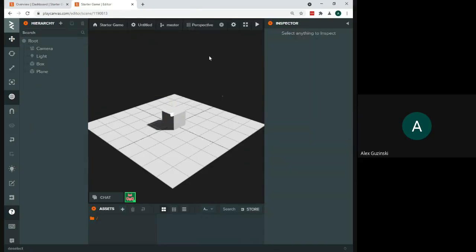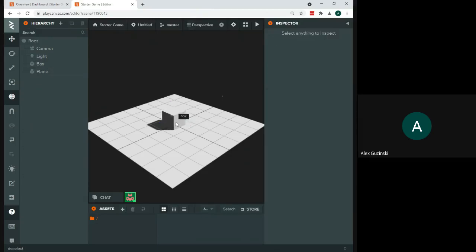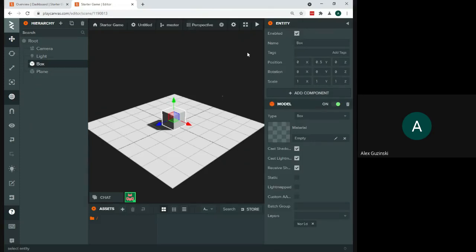Okay, so the first thing we're going to do is learn how to move some things around in our game. So let's say I want to move my box in the middle here. There's actually a few ways I can do it. Those toolbars over here on the side, right? So we can select different tools. Right now it's on the default one, called Translate, which is essentially a move tool. Then I can select my box. I can select my box either by clicking on it in the hierarchy, or I can just click on it in my main window in the middle.